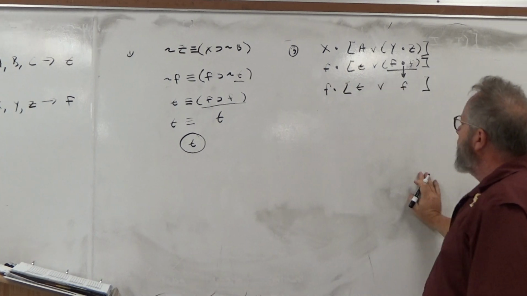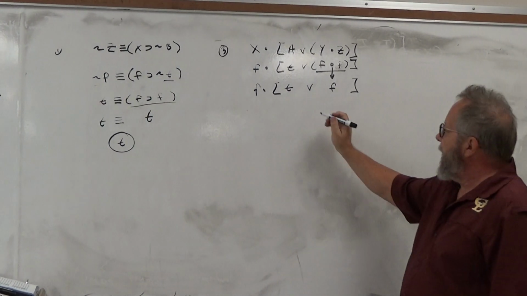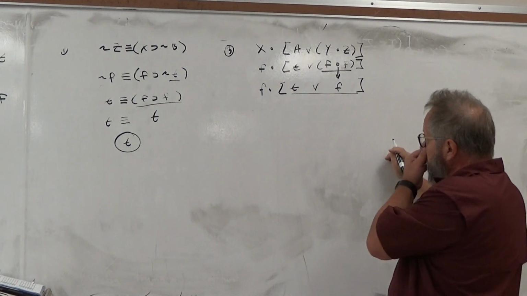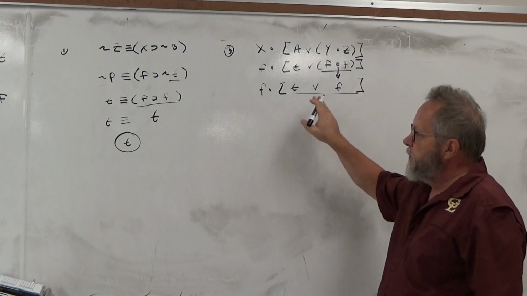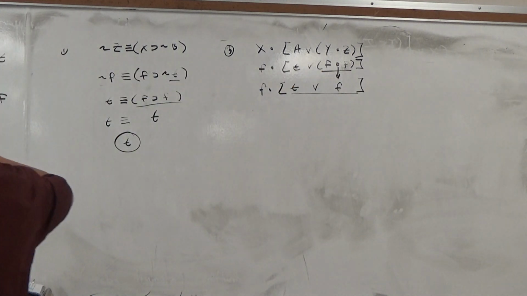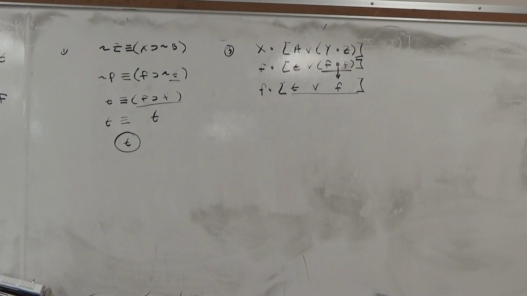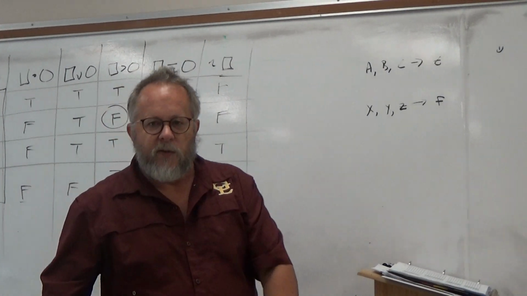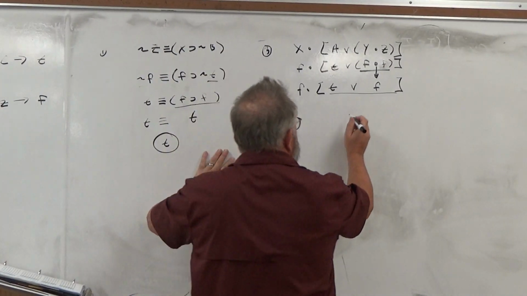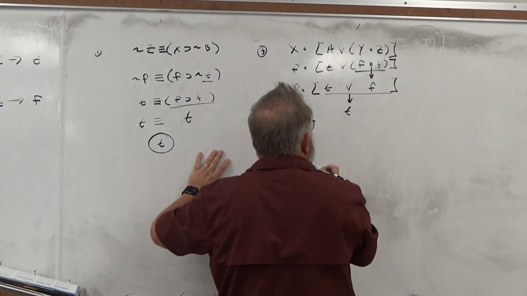Okay? So now, working from the innermost brackets, I have to calculate this, true or false. So the first one is true, the second one is false. Let me go look and find that case. First one true, second one false. That's line 2. First is true, second is false. And the operator I'm dealing with is or. So I go over to the or and I see, in this case, where the first is true and the second is false, the or is true. So that's where this comes from. I say, so this is true. The result of that is true.